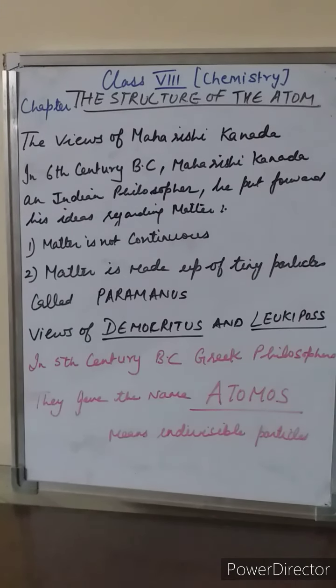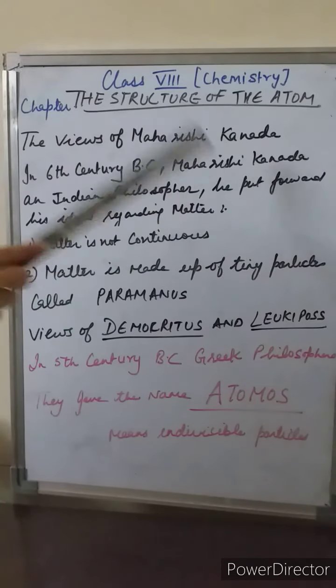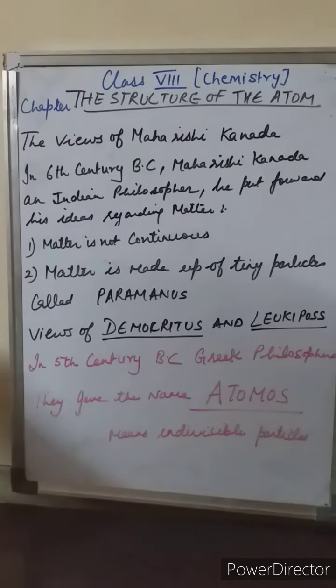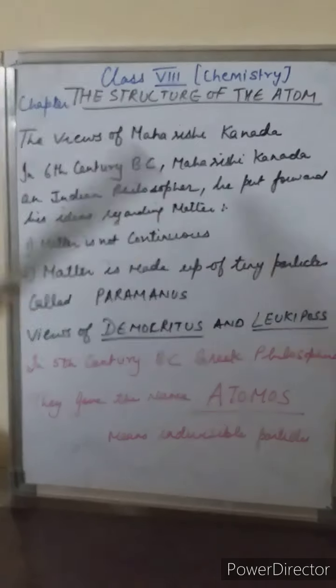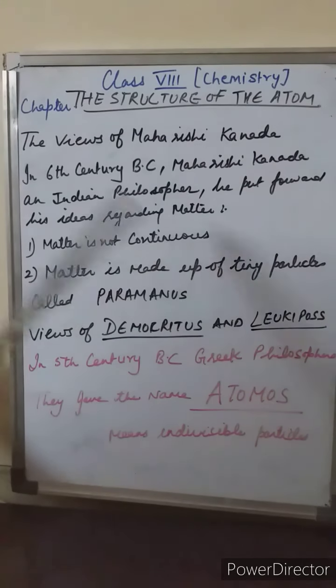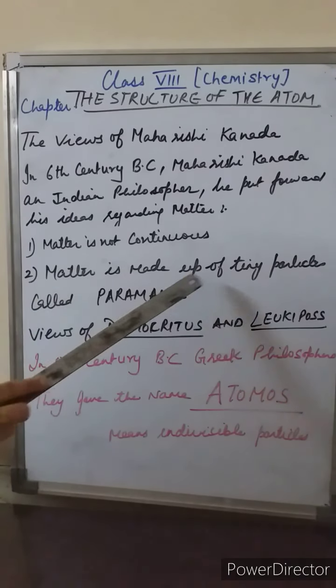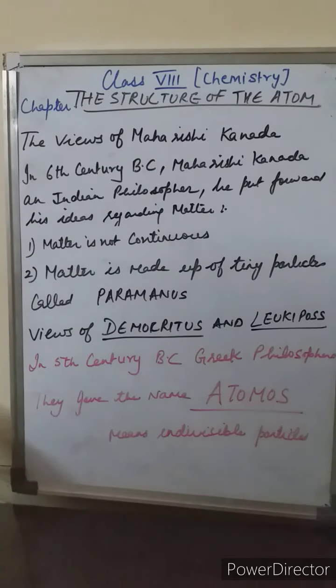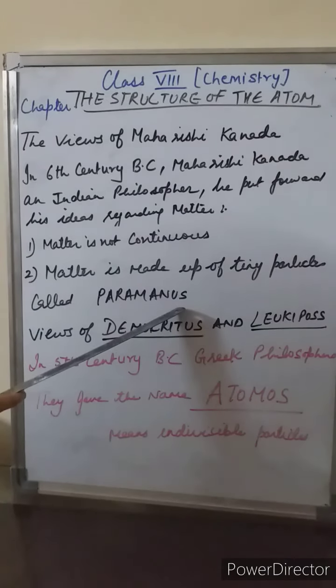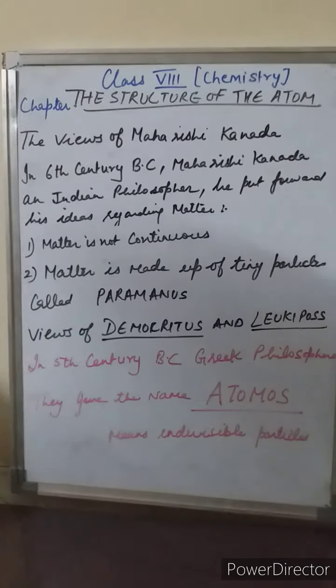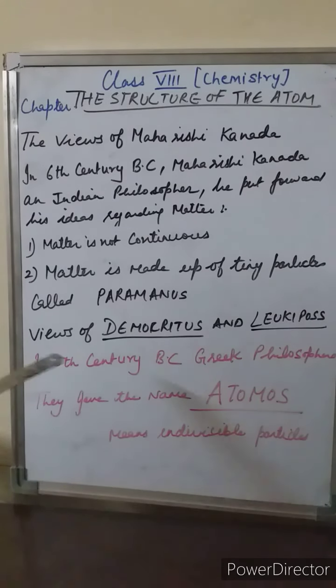Now, very first we will learn the views of Maharishi Kannad. In the 6th century BC, Maharishi Kannad, an Indian philosopher, put forward his ideas regarding matter. He said that matter is not continuous and it is made up of tiny particles called Parmanus. Students, in Sanskrit the word param means ultimate and anu means particle. Right.